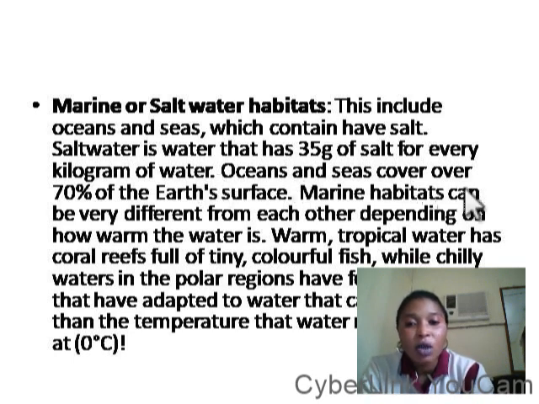Oceans and seas cover over 70% of Earth's surface. Marine habitats can be very different from each other depending on how warm the water is.